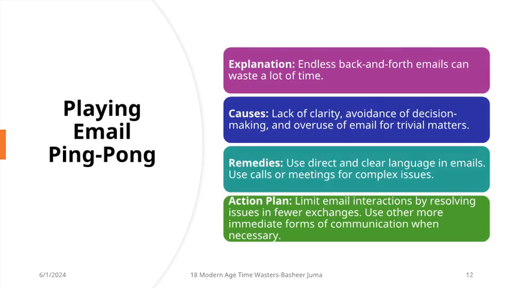11. Playing email ping pong. Explanation: endless back and forth emails can waste a lot of time. Causes: lack of clarity, avoidance of decision making, and overuse of email for trivial matters. Remedies: use direct and clear language in emails. Use calls or meetings for complex issues. Action plan: limit email interactions by resolving issues in fewer exchanges. Use other more immediate forms of communication when necessary.